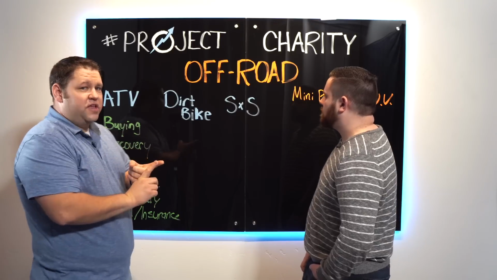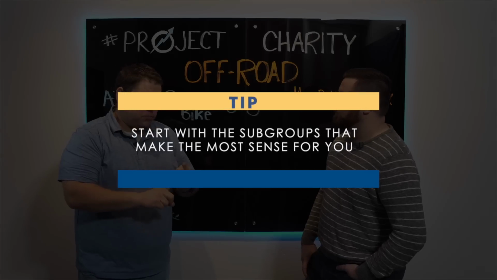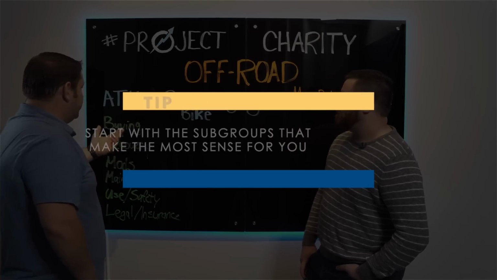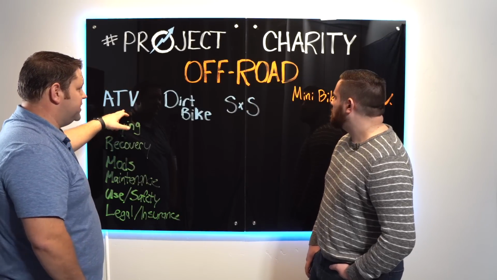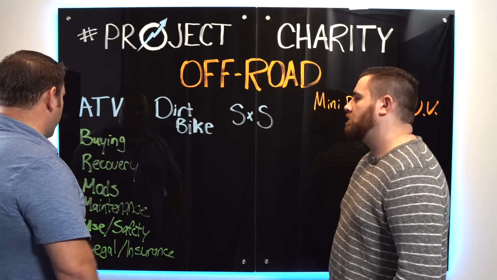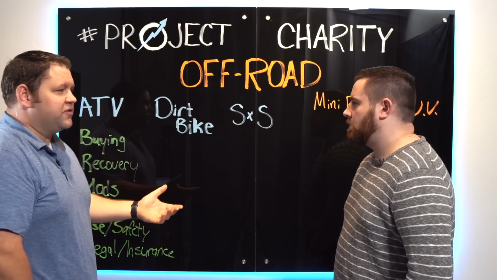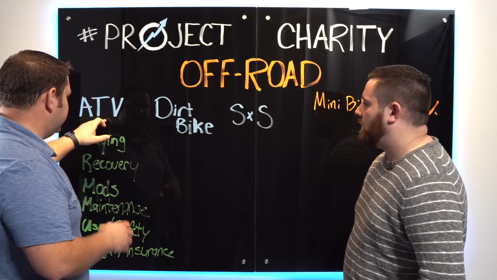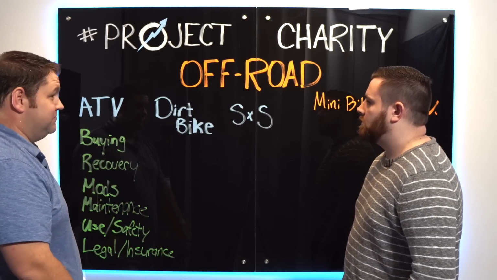So I think it makes the most sense to start where it fits best for us, as well as what we talked about with search volume and competition. For search volume, ATVs seem like a good option. Also, ATVs would be fairly inexpensive to really get into. It wouldn't be complicated or cost a ton of money. And a lot of our riders are going to have experience with ATVs, so it'll be a lot easier to just start creating content. So maybe for the first vehicle type we pick, we go with something like that.